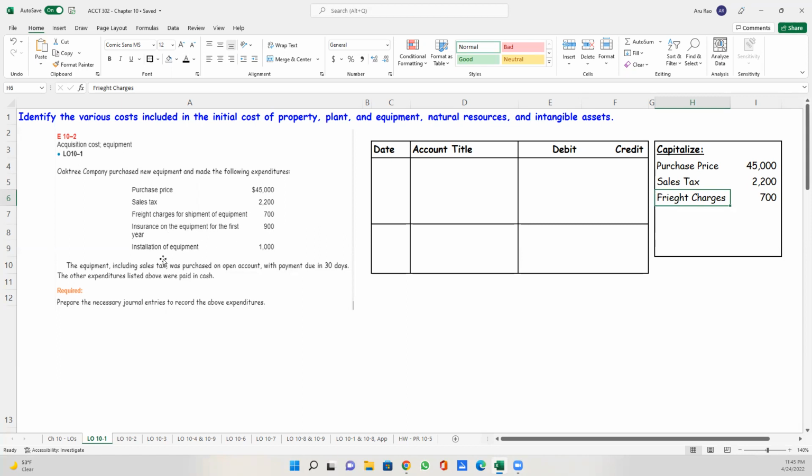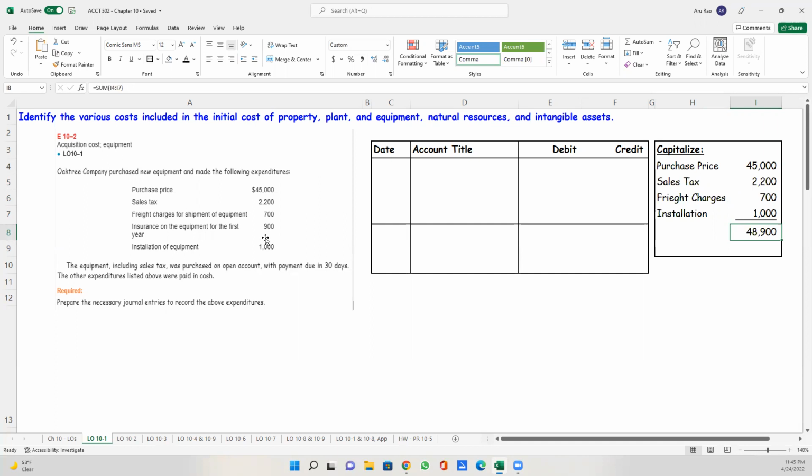Installation, again, it's only because I bought the equipment and it's a one-time charge. I need to include that. So the installation cost is going to be included. So my total cost of the asset is $48,900. So only the $900, I'm going to skip that, and I'll see how to deal with that.